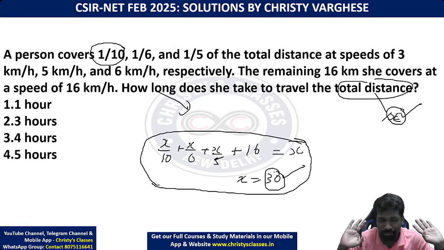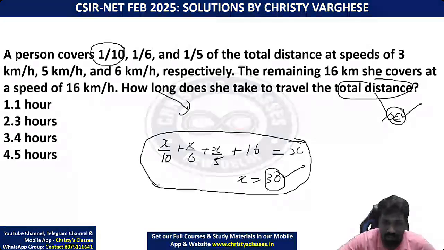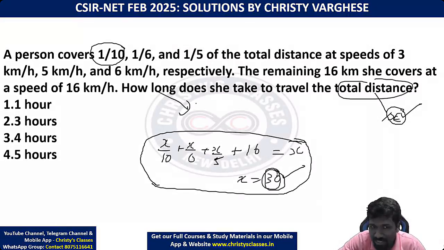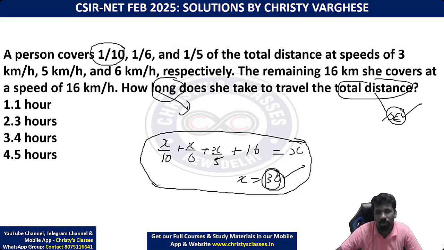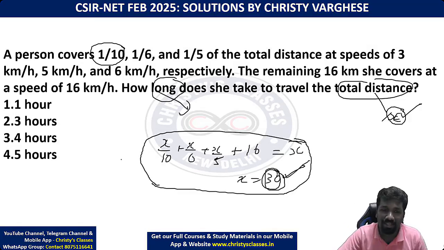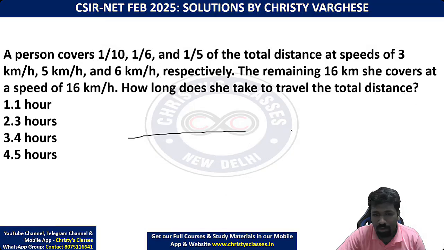Question was over. Now this question is not asking what is the distance. Question is asking how long, कितना time लगेगा ये 30 kilometer distance travel करने के लिए. So let us draw the picture to get more clarity. So 30 kilometer total distance है, इसमें से last 16 kilometer, that is clearly mentioned.